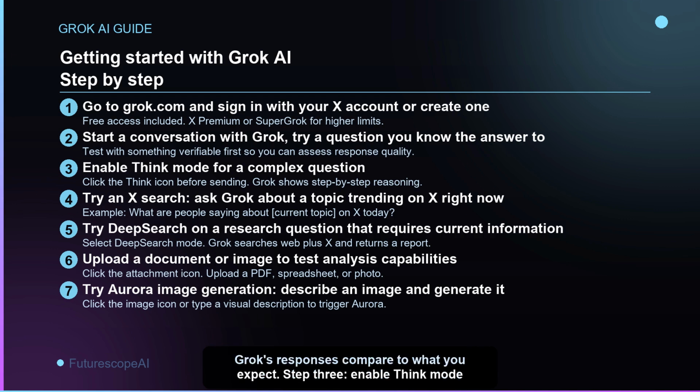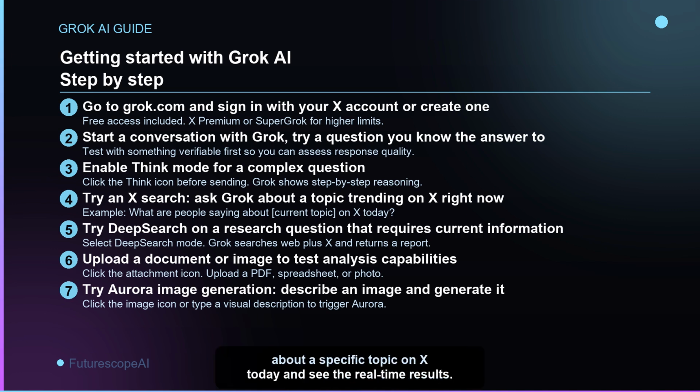Step 3. Enable Think mode for a complex question. Click the Think icon before sending. Watch Grok work through the reasoning step by step. Step 4. Try an X search. Ask Grok about a topic that is currently being discussed on X. Ask what people are saying about a specific topic on X today and see the real-time results.